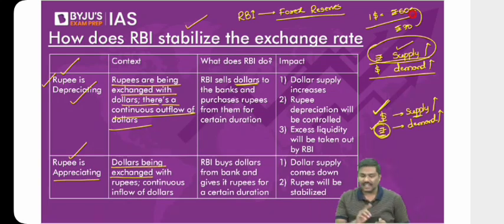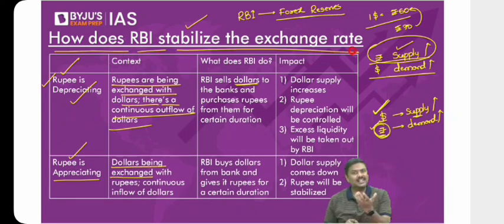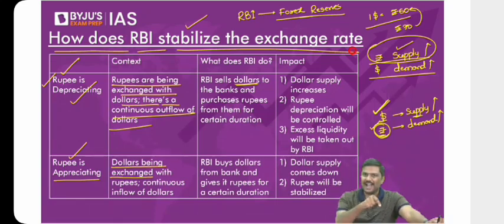And this is basically the methodology that is used by Reserve Bank of India to stabilize the exchange rate. Now, there is a concern here. One, we say that we follow a floating exchange rate. On the face of it, we say we follow a floating exchange rate. But don't you think RBI is intervening in the market here? Is it a pure floating exchange rate? Of course no. RBI keeps on intervening in the market and stabilizes the exchange rate. That is the reason the methodology that we follow is a managed floating rate.